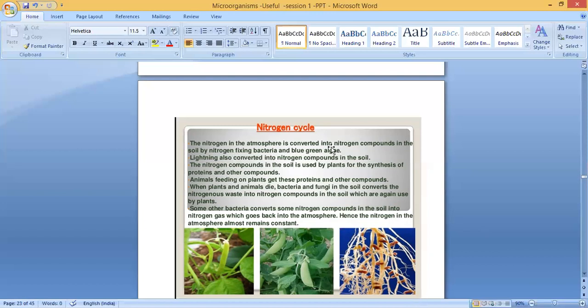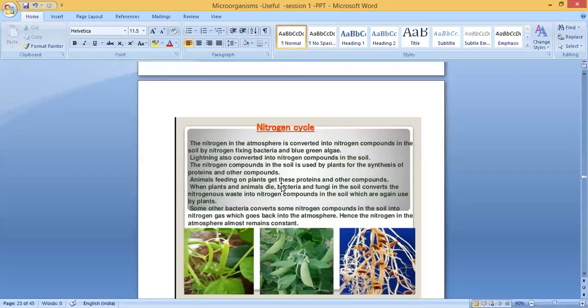Lightning also converts nitrogen into nitrogen compounds, and it becomes part of the soil. The nitrogen compounds in the soil are used by plants for the synthesis of proteins and other compounds.